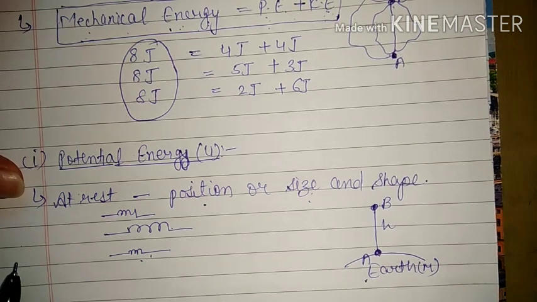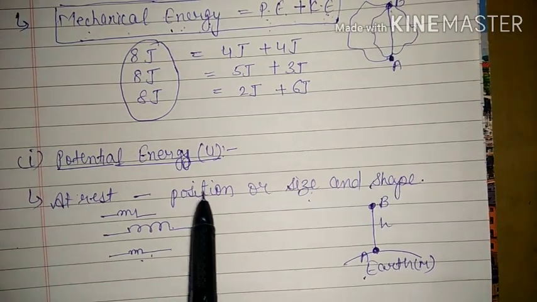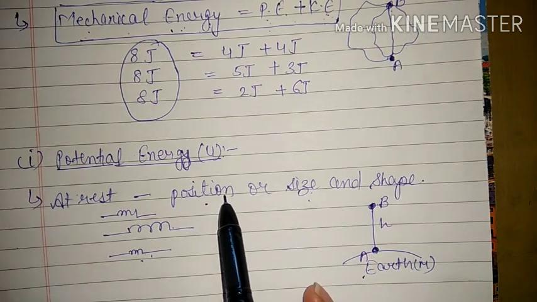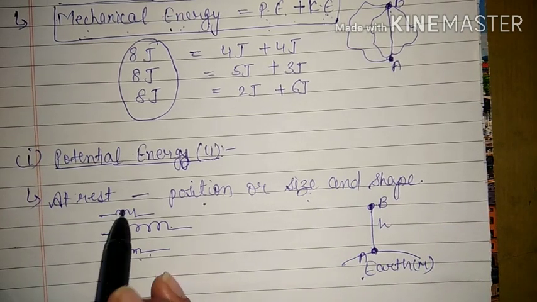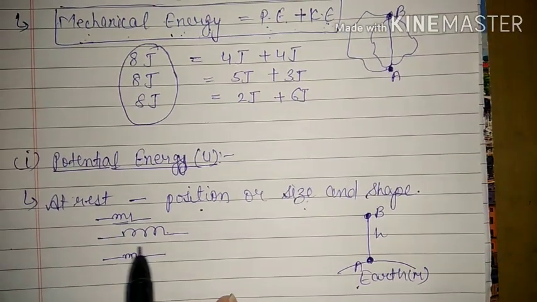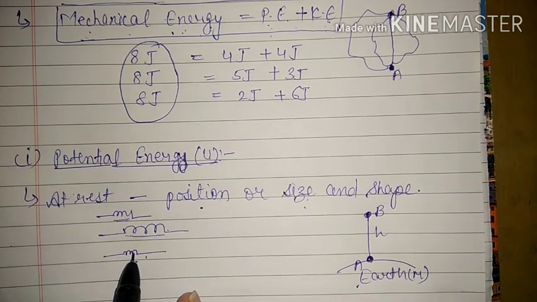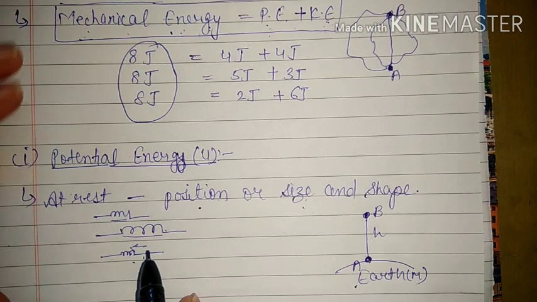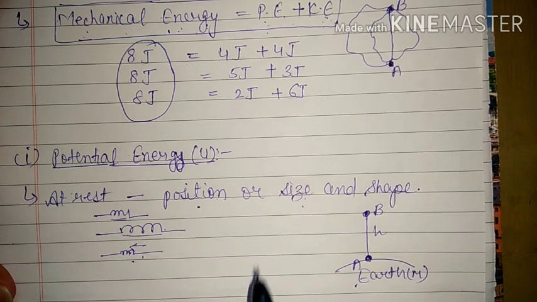That means the concept is, to acquire potential energy we will have to apply some force, and because of that force either the position of the object is changing or its size and shape is changing. That means displacement is there. Initially this was the position of the spring and now this is the position of the spring. That means displacement has taken place, and here also displacement has taken place, but in this direction. That means force is always associated with potential energy, and displacement also. That means potential energy is actually work done.